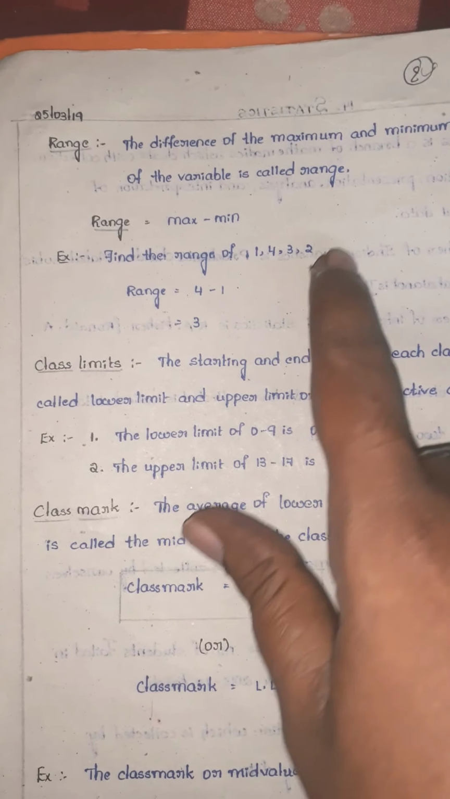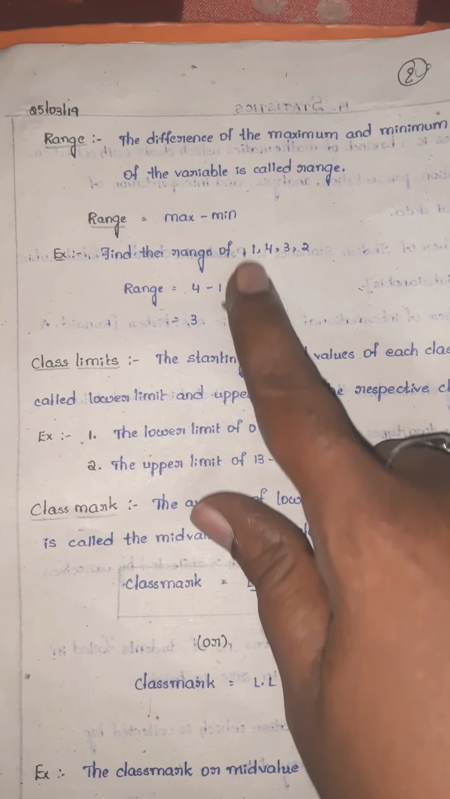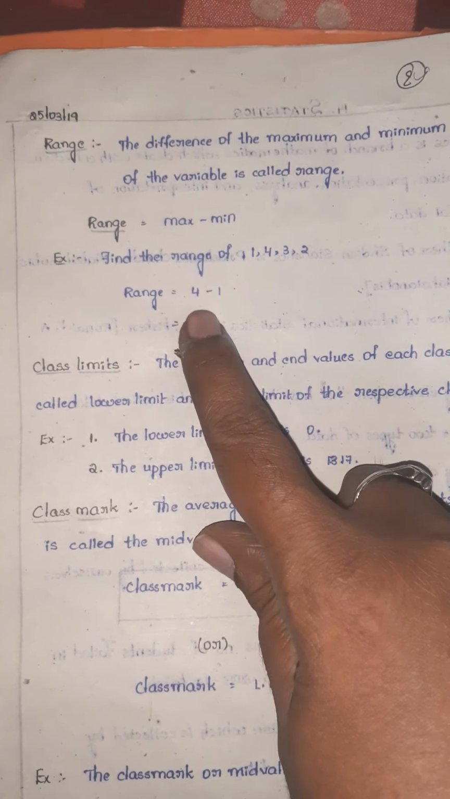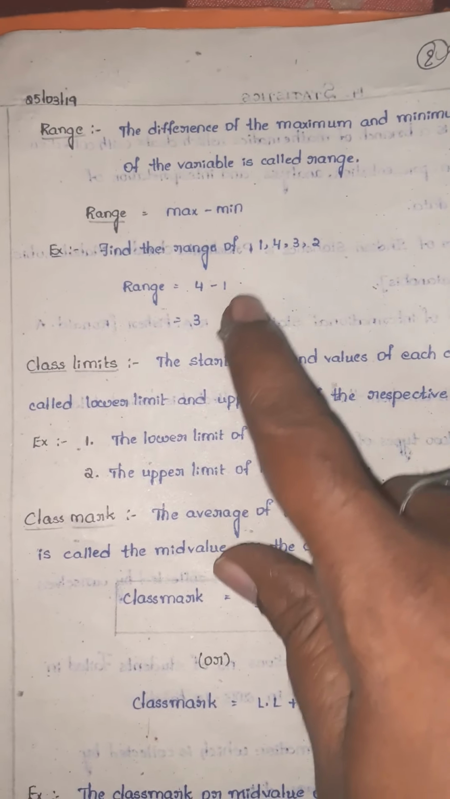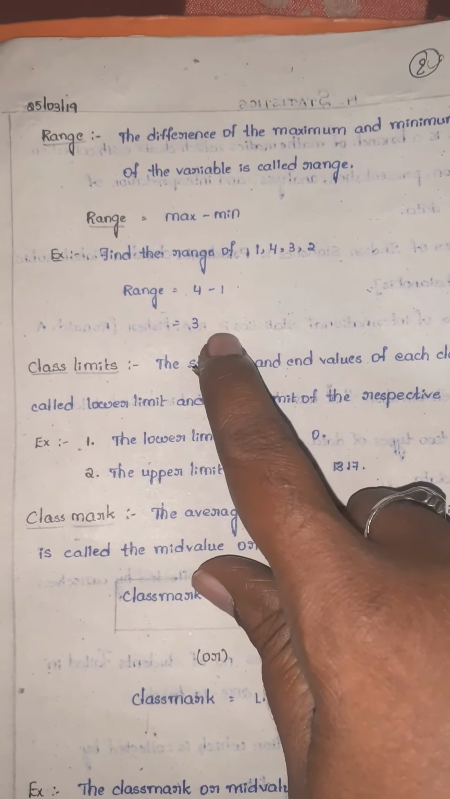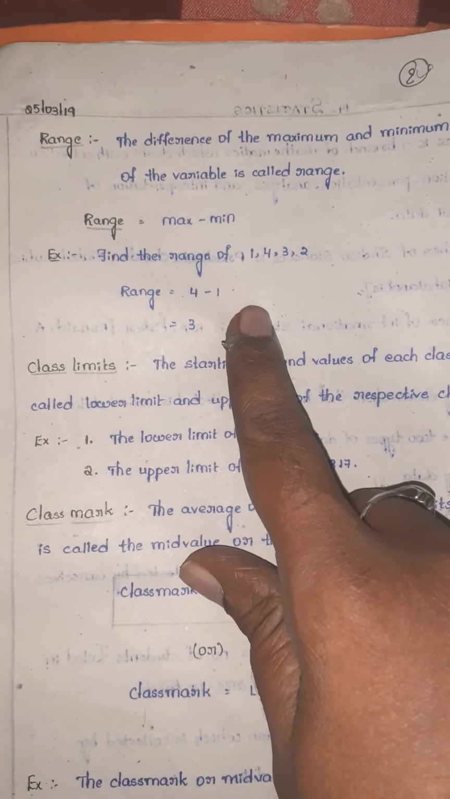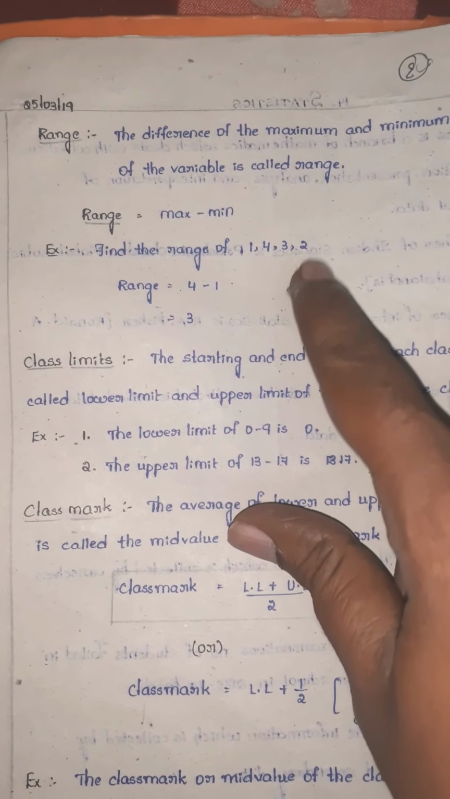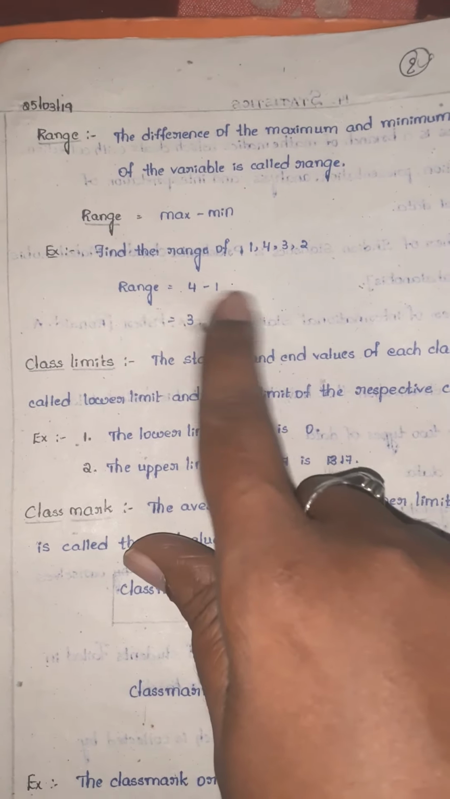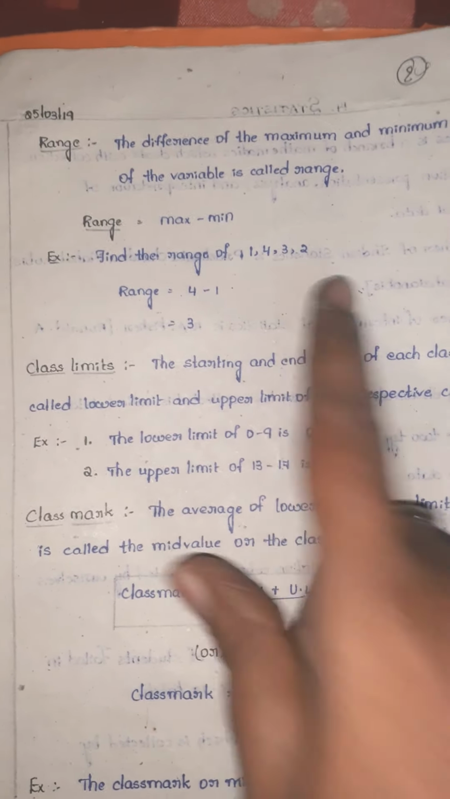So range is equal to, in this given information, what is the biggest number? 4, minus smallest number is 1. 4 minus 1, how much? 3. So we got answer as 3. That's why range is 3. Next, class limits definition.